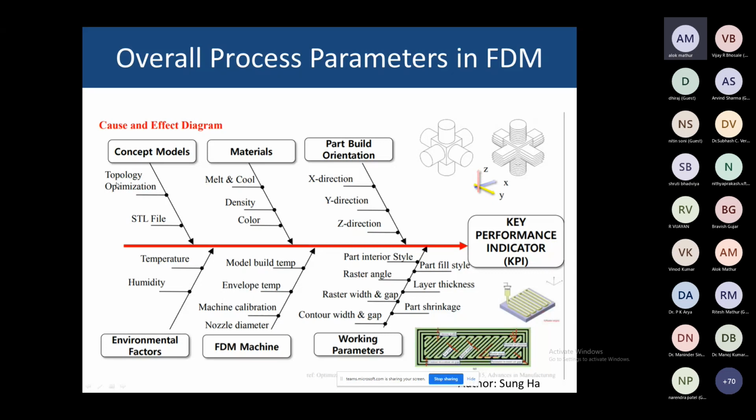So material selection, melting and cooling, that is the effect of these input parameters. We have to use different types of materials, then density and color, because nowadays customer demand is more about color, so we need color combinations. Then part building orientation, where we have the X direction, Y direction, and Z direction, and the environmental factors, that is the temperature and humidity. For these FDM machines, we are talking about the model build temperature, envelope temperature, machine calibration, and nozzle diameter.